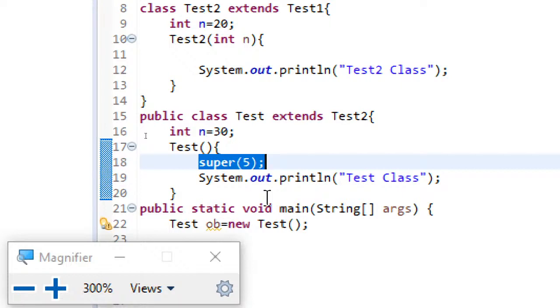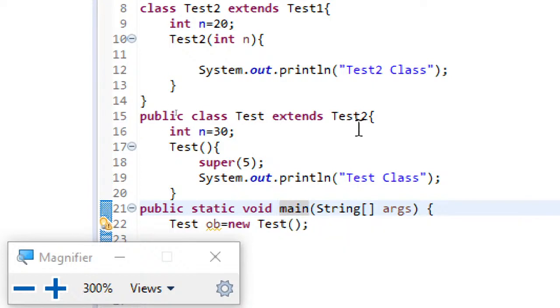So calling a parent constructor can only happen from the child constructor, and that too has to be the very first statement in the child constructor. Remember this point. This is the point to be noted. I hope everyone so far understood what I have discussed with regard to super.